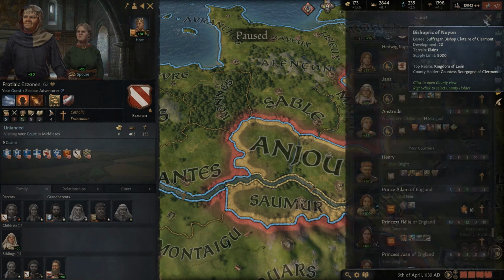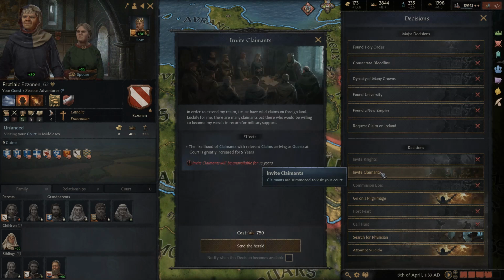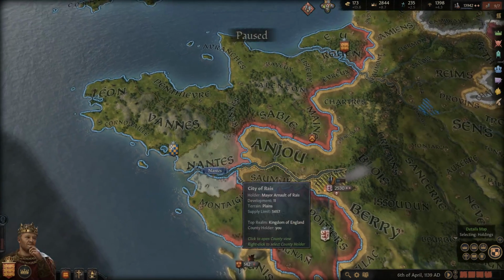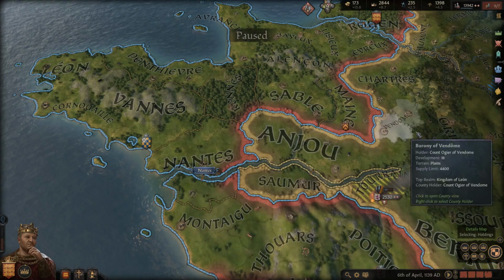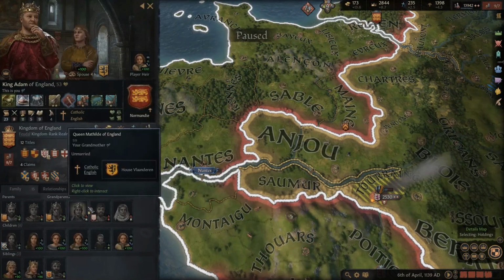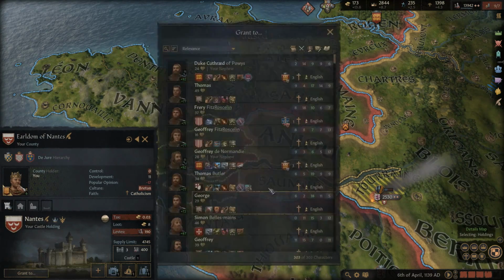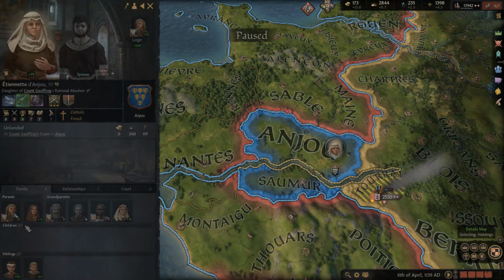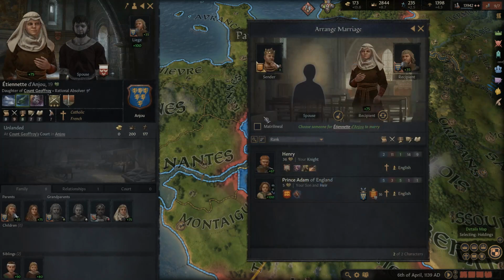Again, we could invite claimants, but there's no guarantee that we'll get anybody who's useful, and it's a lot of prestige. So you know what? We'll just give it to Henry. He's a knight of ours, I think, isn't he? Isn't he a knight? Well, the best way to do this would be to try to arrange the marriage for her, and we'll try and make this work again.